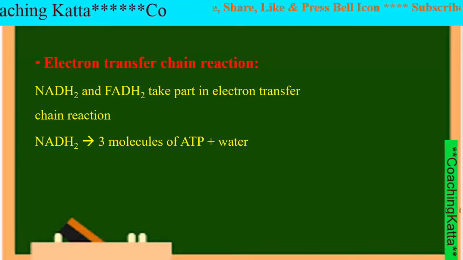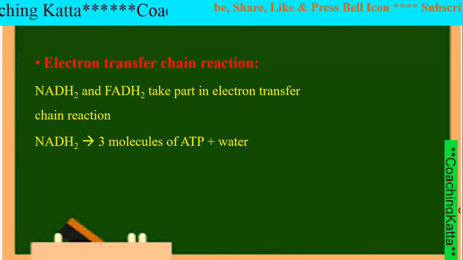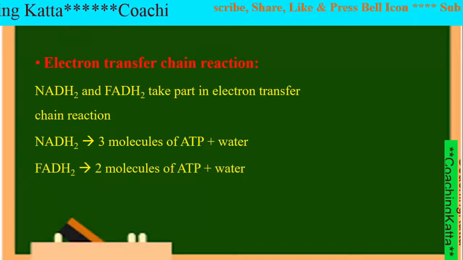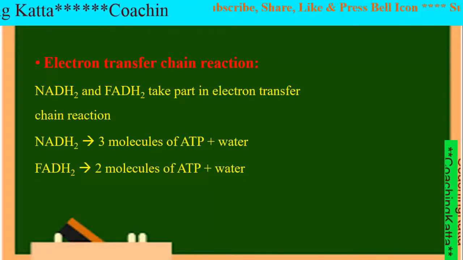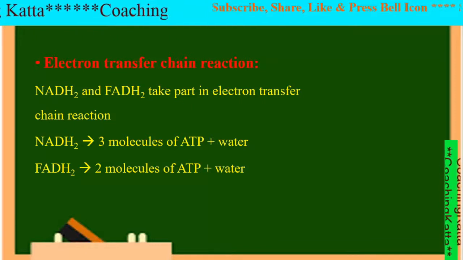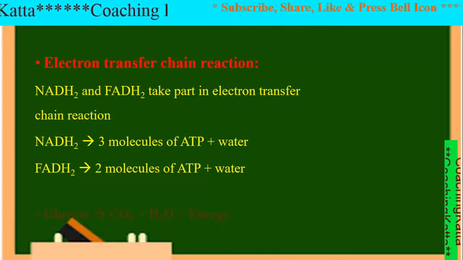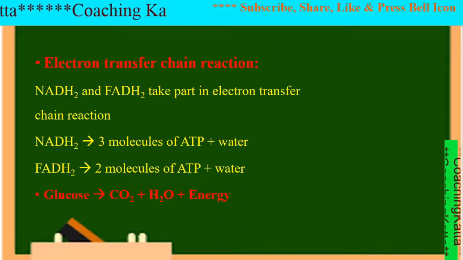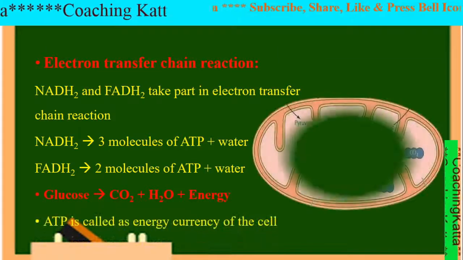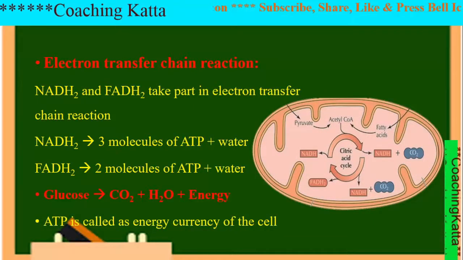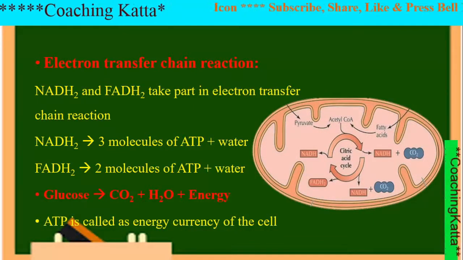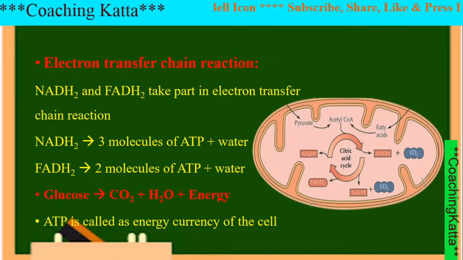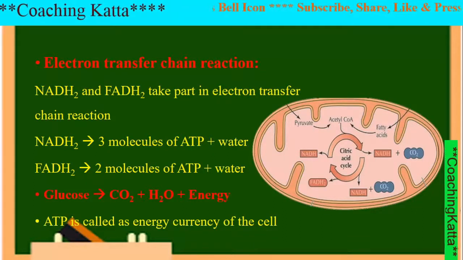From each NADH2, 3 molecules of ATP and from each FADH2, 2 molecules of ATP along with water are formed. This process is carried out only in mitochondria. That is, we say that energy is produced in mitochondria and therefore mitochondria are called the powerhouse of the cell.